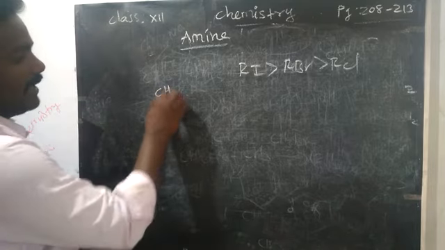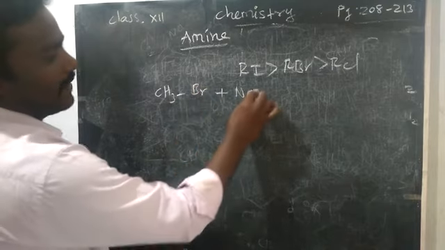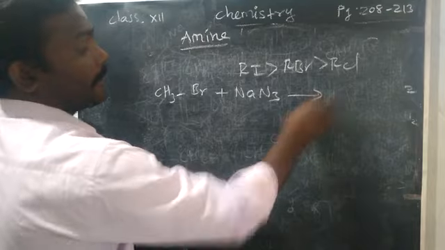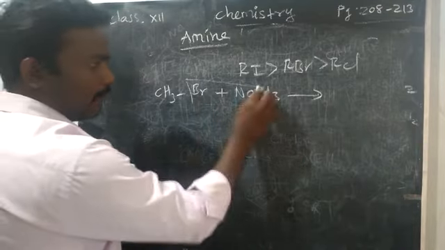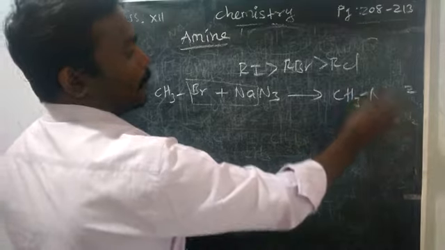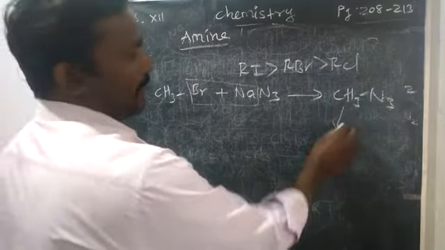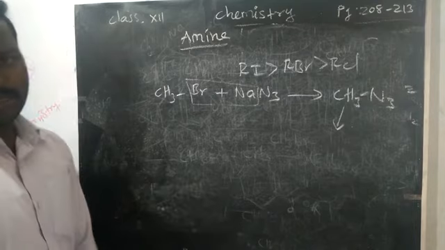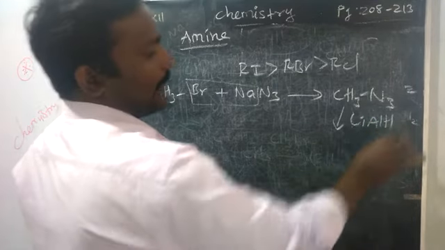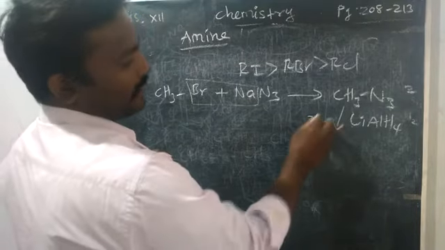Then we are going to take sodium azide with the alkyl halide. For example, we can take methyl bromide with sodium azide, that is NaN3. What will happen? Very simple. NaBr is removed and methyl azide will form. What's the product name? Methyl azide. Now we can take an ordinary reduction reaction. For the reduction we will take lithium aluminum hydride, which will give, as usual, two hydrogens.